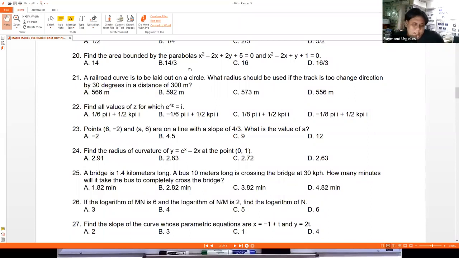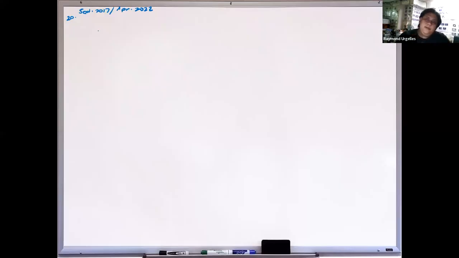Here, we can use a direct formula, but we first need to graph the problem. Let's start with the first given, the first equation: x squared minus 2x plus 2y plus 5 is equal to 0.